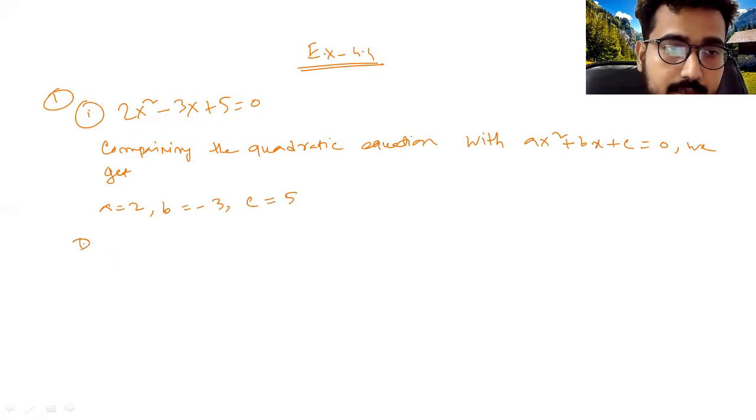Now find out the discriminant. D will be b square minus 4ac.